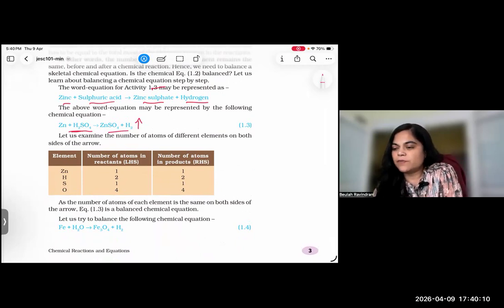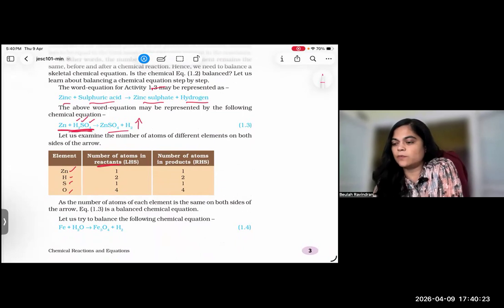See, first of all, this is the reactant side. What are all the atoms in the reactant side? Zinc, hydrogen, sulfur, and oxygen. On the reactant side, how much zinc? One. Hydrogen is 2. Sulfur is 1. Oxygen is 4, right?